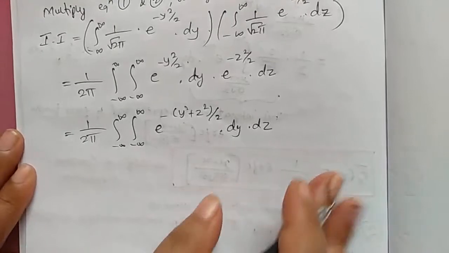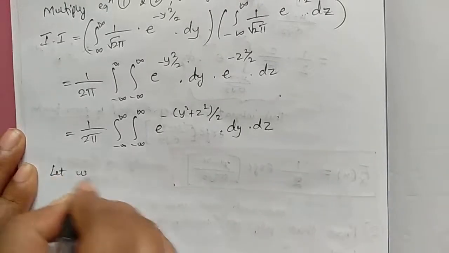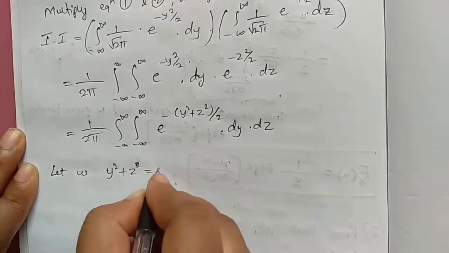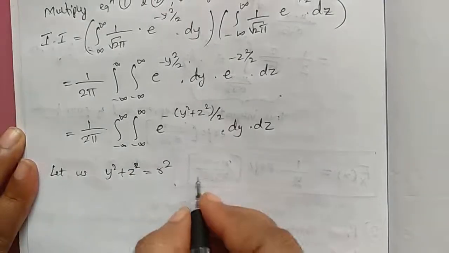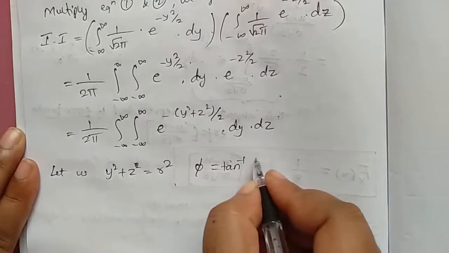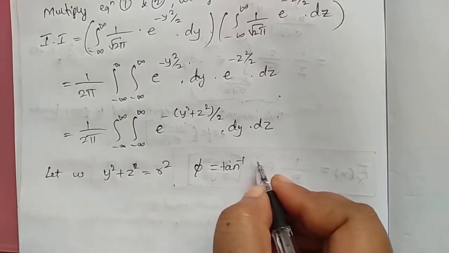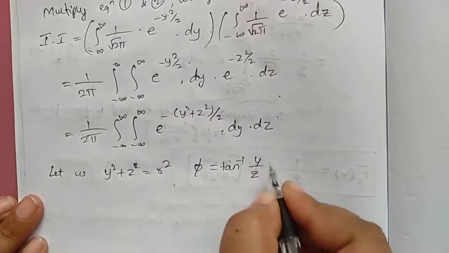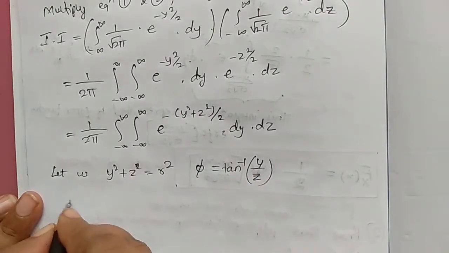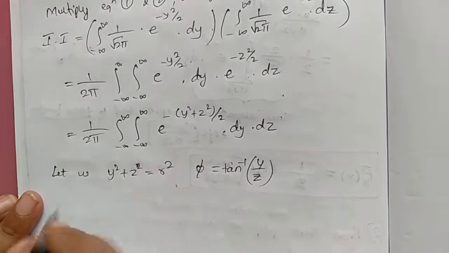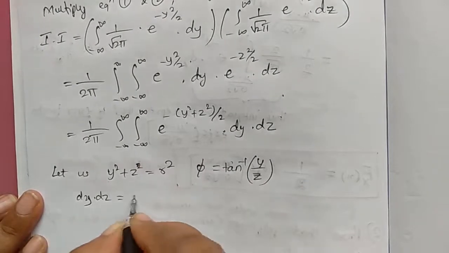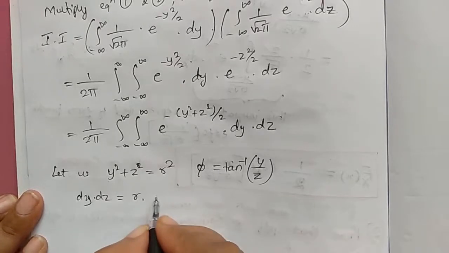Let us put y square plus z square equal to r square, and phi equal to tan inverse of y by z, so that dy dz is equal to r into dr d phi.